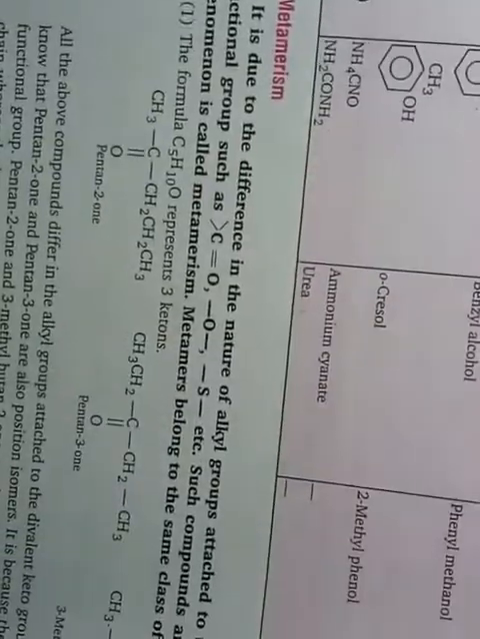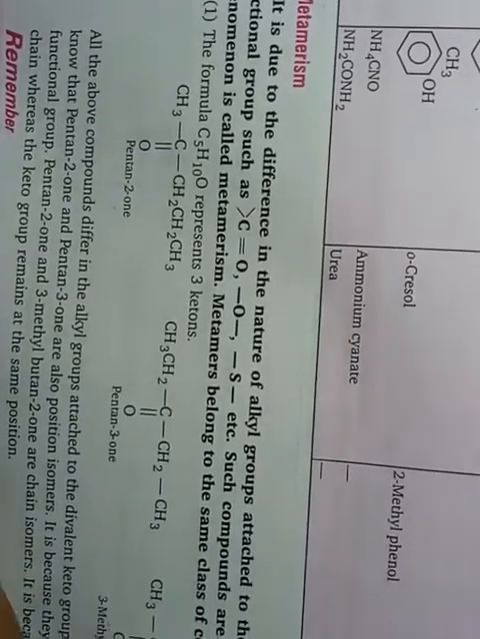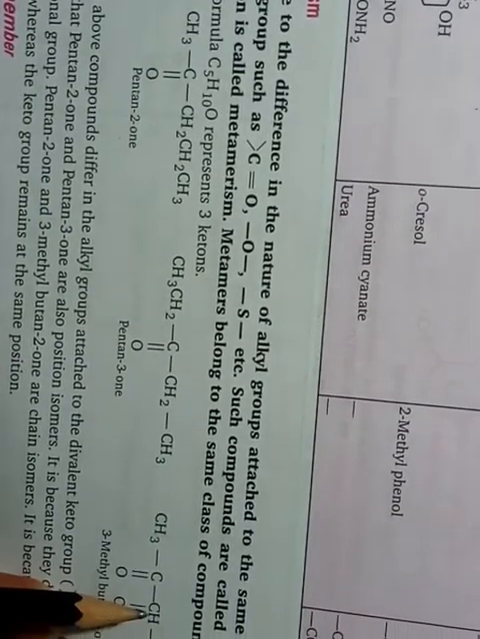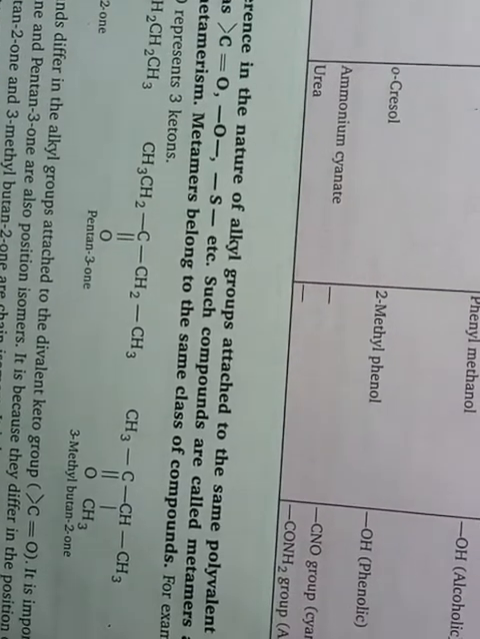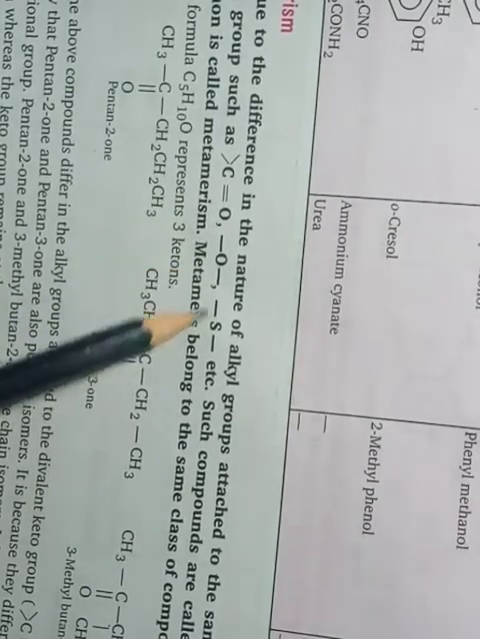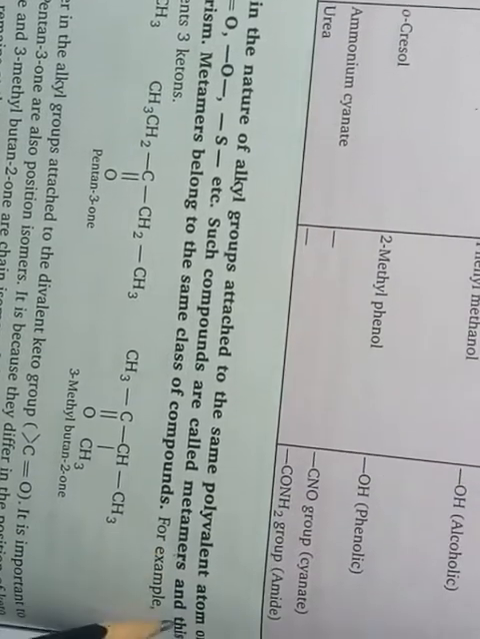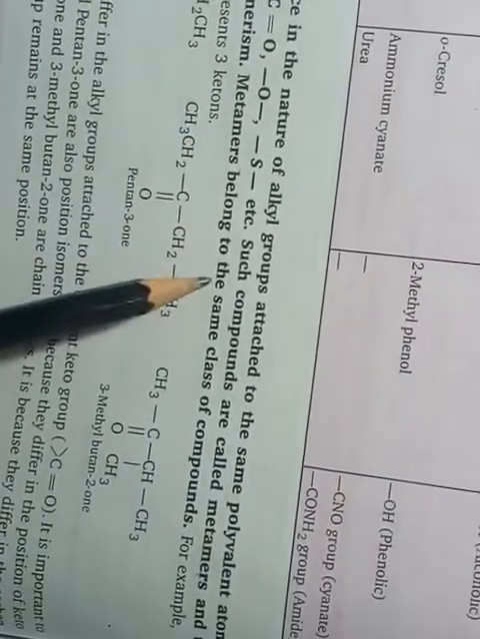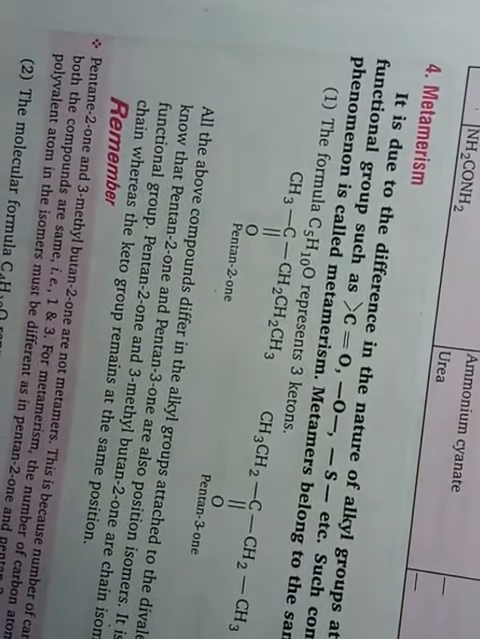metamerism. In metamerism, it is due to the difference in the nature of alkyl groups attached to the same polyvalent atom or functional group, such as carbonyl group, oxide group, sulfide group, etc. Such compounds are called metamers, and this phenomenon is called metamerism. So metamers belong to the same class of compound, same homologous series. Okay, students. So metamers